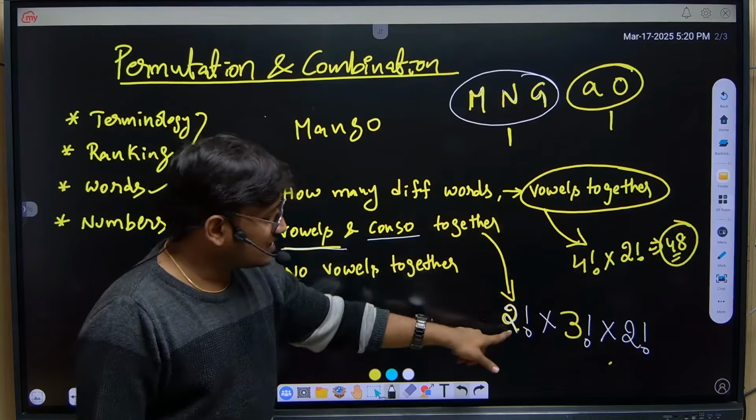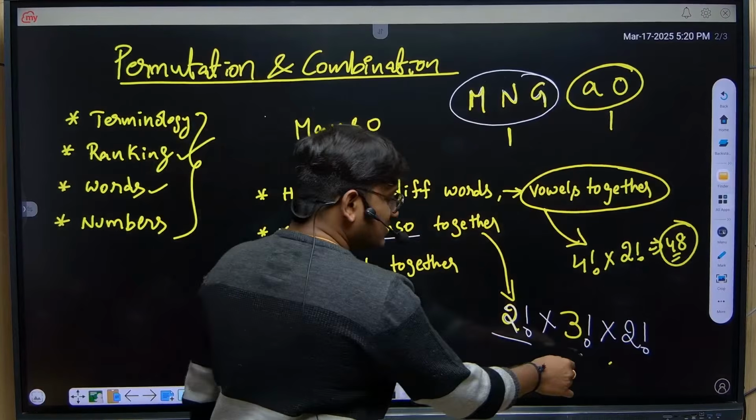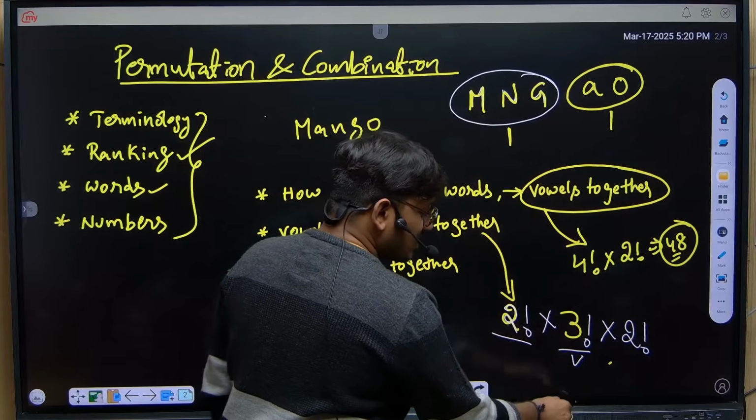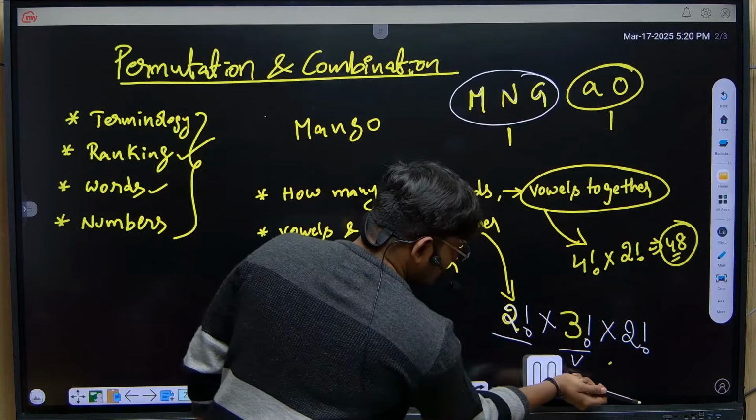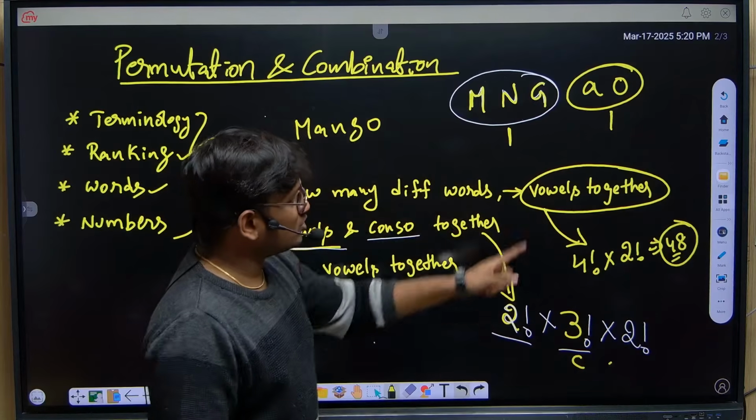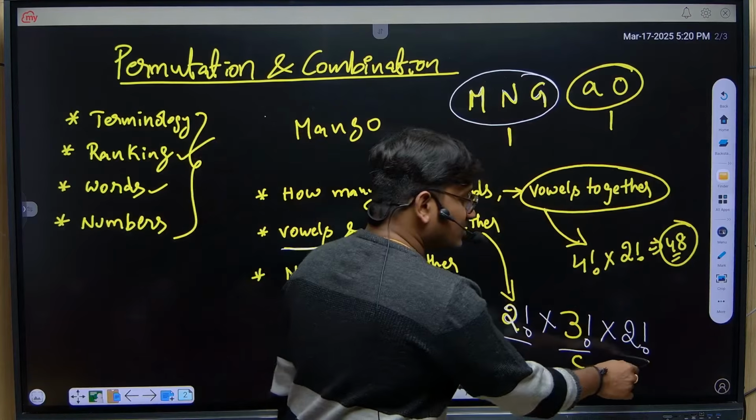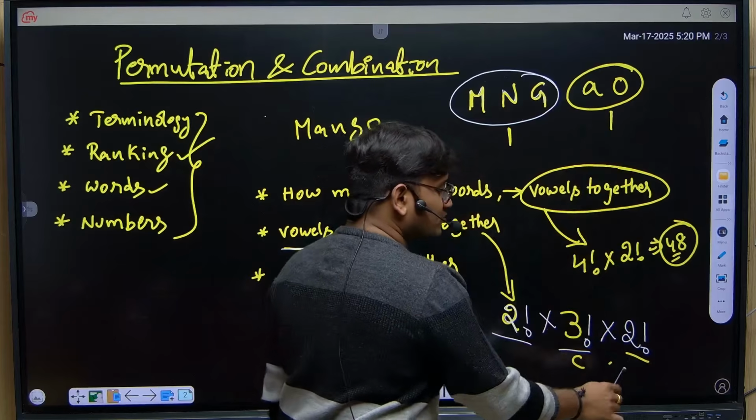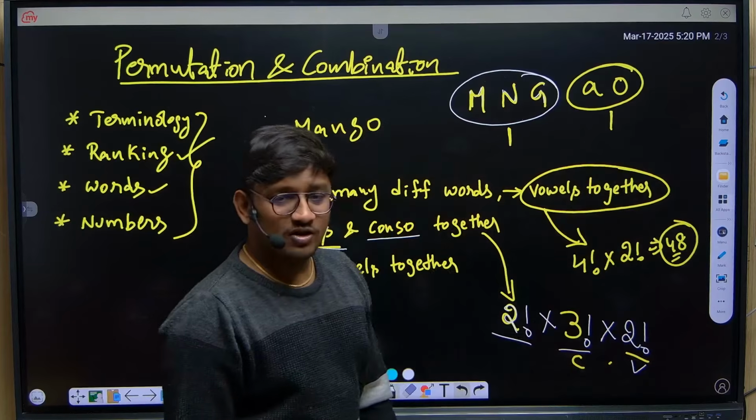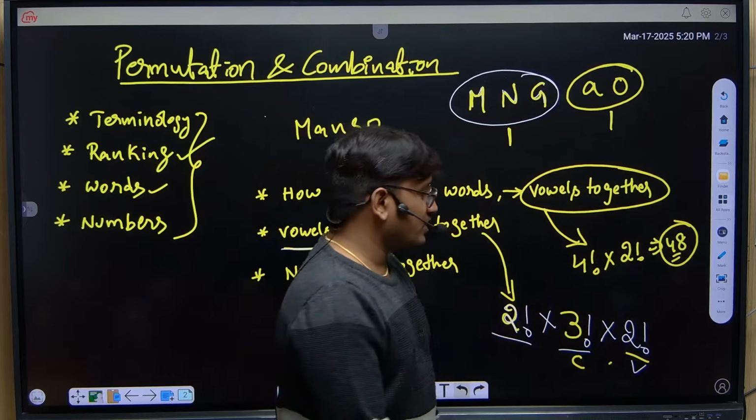Total how many letters are there? Total 5 letters. Here we have consonants, right? These 3 factorial is for the consonants: internally the 3 consonants can be shuffled in 3 factorial ways, and this 2 factorial is for the 2 vowels, which can be arranged in 2 factorial ways. Okay, so total 2 into 6, 12, 12 into 2, 24.